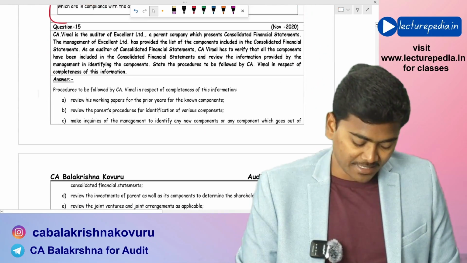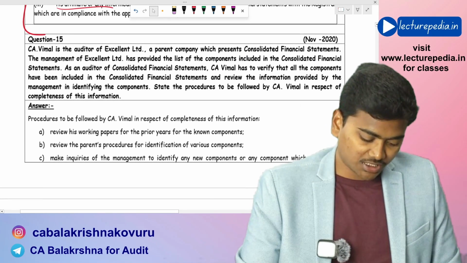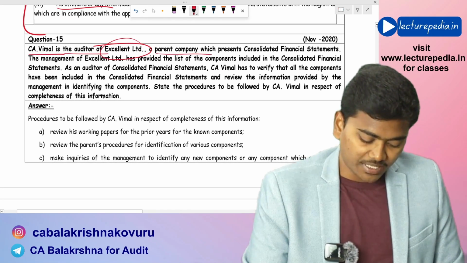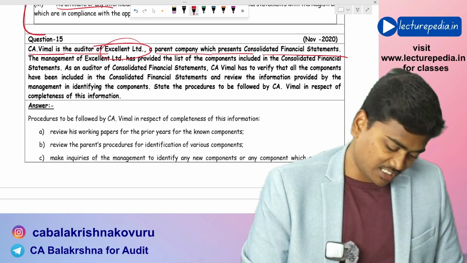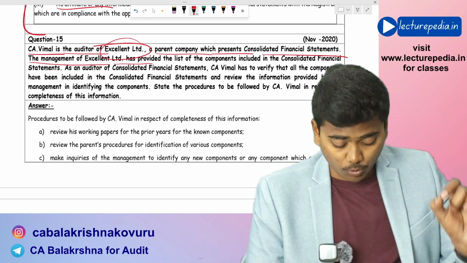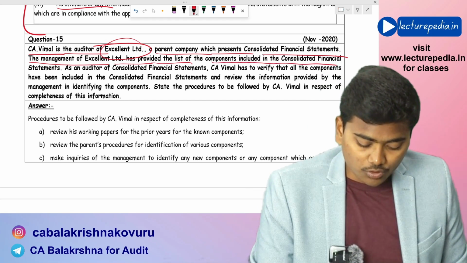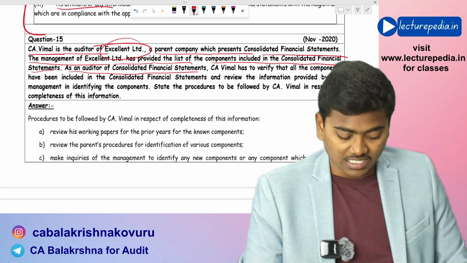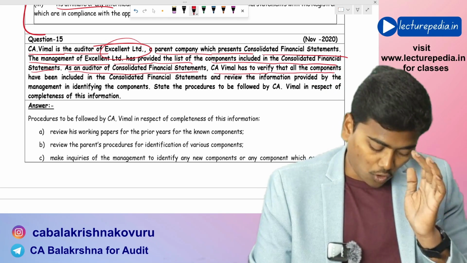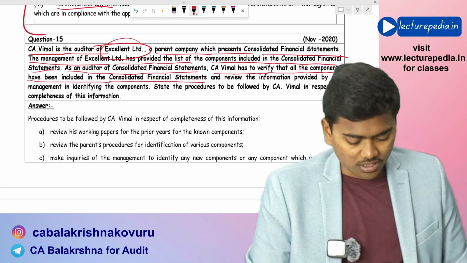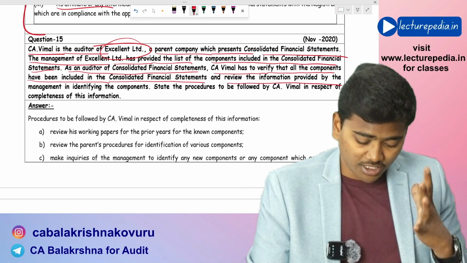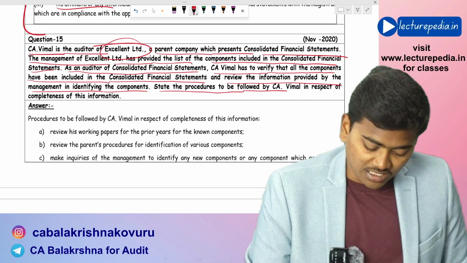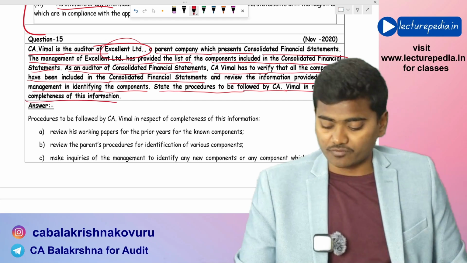Okay, next. Question number 15. CA Vimal is the auditor of Excellent Limited, a parent company which presents consolidated financial statements. The management of Excellent Limited has provided the list of components included in the consolidated financial statements. As an auditor of consolidated financial statements, CA Vimal has to verify that all the components have been included in the consolidated financial statements and review the information provided by the management in identifying the components. State the procedures to be followed by CA Vimal in respect of completeness of the information.